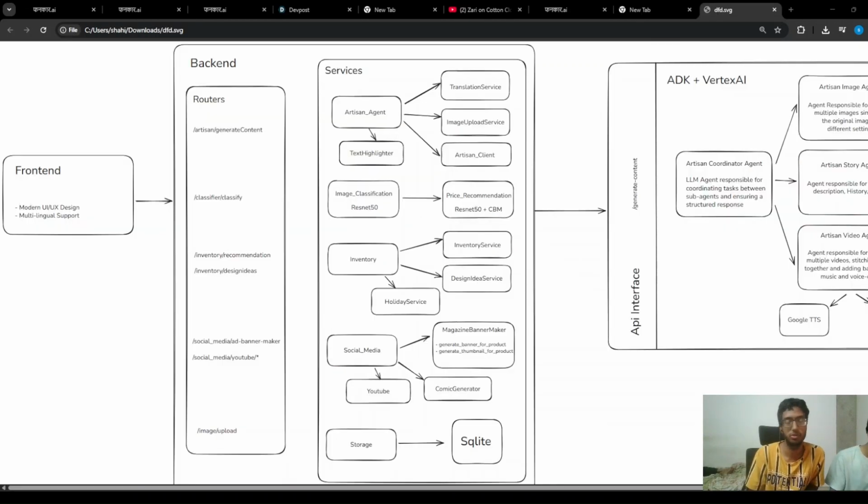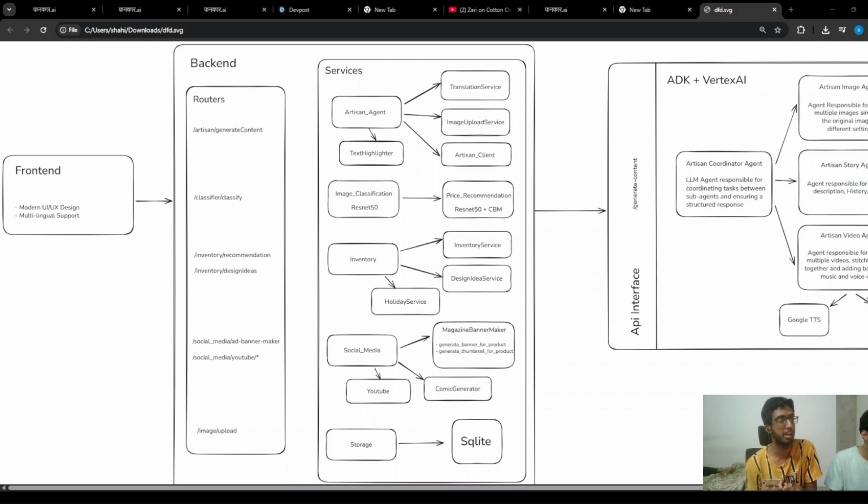So I would also like to delve into the technical aspects of our project. This is the basic architecture of our project. Whenever the guy from the front end hits enter create asset, this is the basic flow that it follows. Essentially we have a lightweight classification model based on ResNet, and we have a price recommender. It first passes through this, then it goes to our artisan agent, where the artisan agent is really an orchestrator, and the classification helps the product description by augmenting it.